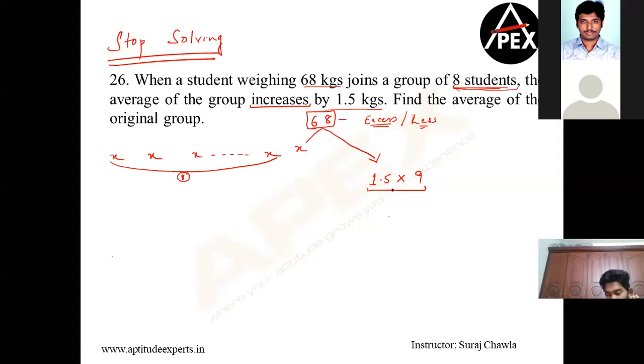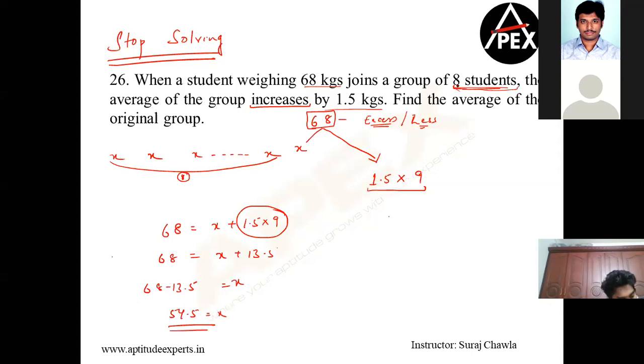Clear with this part? So can I write 68 is equal to x plus 1.5 into 9? So x plus 13.5 is equal to 68, or the value of x is equal to 68 minus 13.5, that is equal to 54.5.